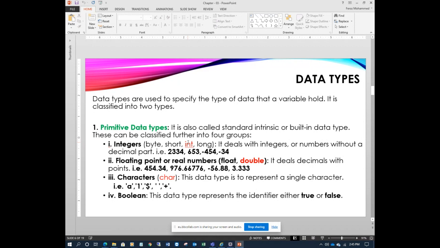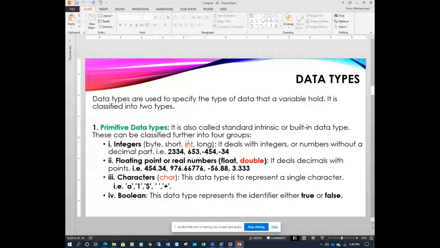So that's an integer number. The next type of data type is floating point or real numbers. There are two data types for this: float or double. We'll mostly use double here. It deals with decimals with points, meaning a number with a decimal point. Like you see, there is a point here: 454.34.